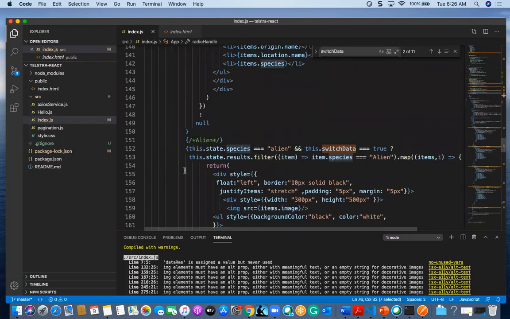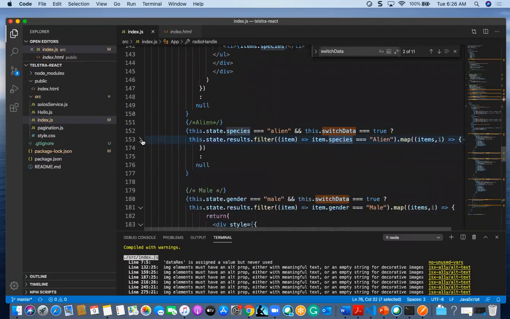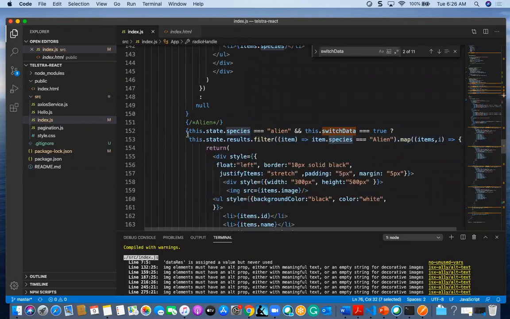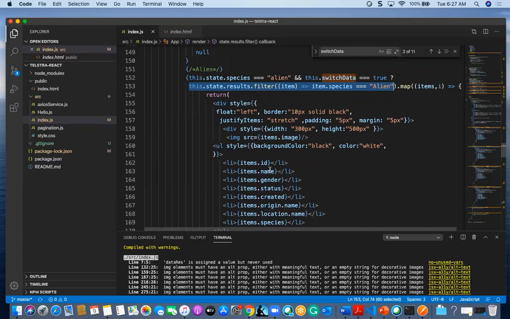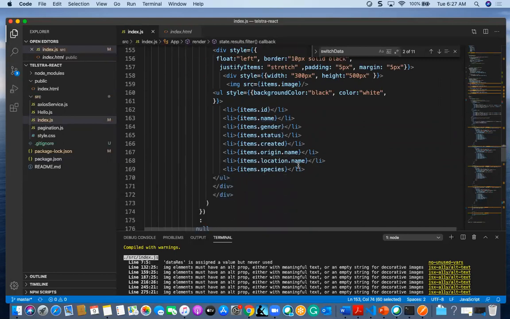It will get all this data, and I will filter with item.species equal to alien, and iterate them: ID, name, gender, created, origin name, location name, and species.